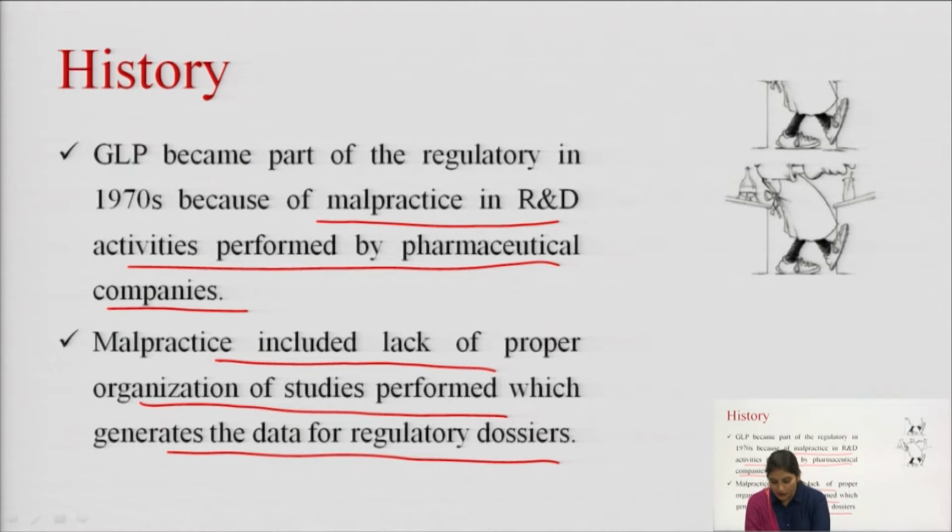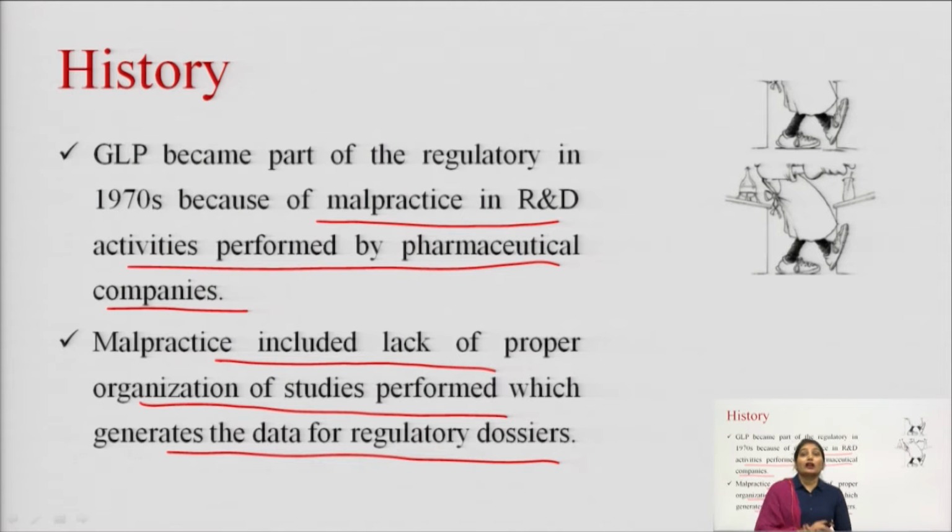The US FDA conducted a series of investigations on about 40 toxicological laboratories all over the US, and by these investigations it was revealed that the situation could only be dealt with by imposing certain regulations, and these regulations should be compulsory to follow by any organization. So these regulations arose in the form of GLP regulation.